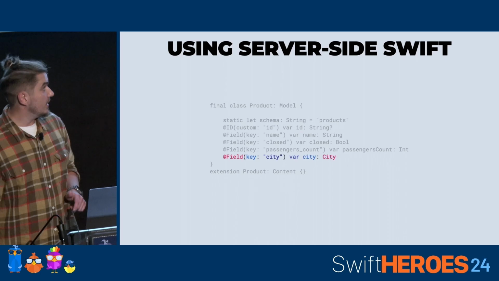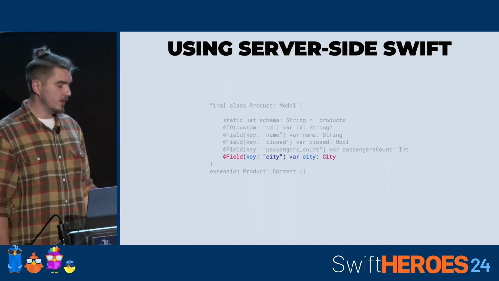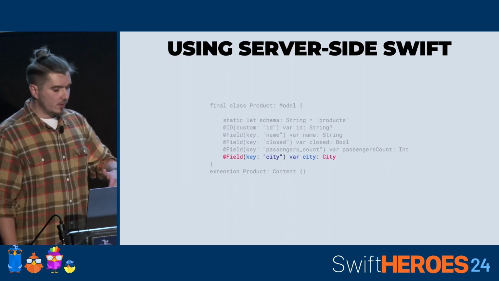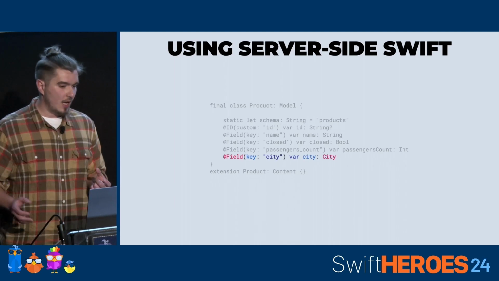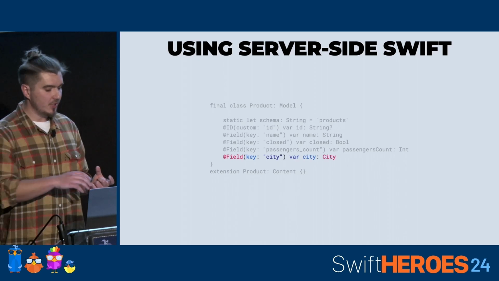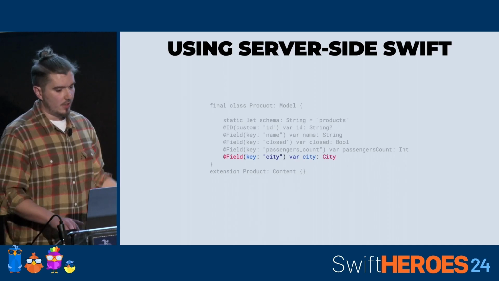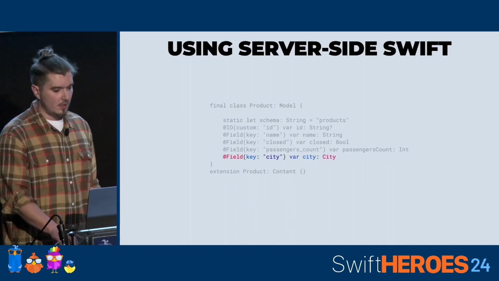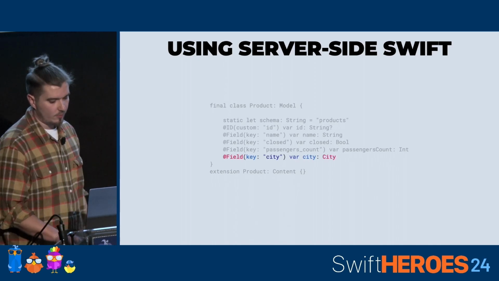And thanks to the fact that Vapor heavily relies on Codable, we can store the entire city object without defining it as another database model; it can be stored as JSON in a database. Probably it's not the best idea, but just for being simple.